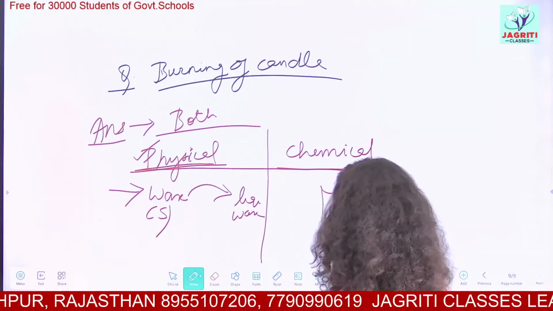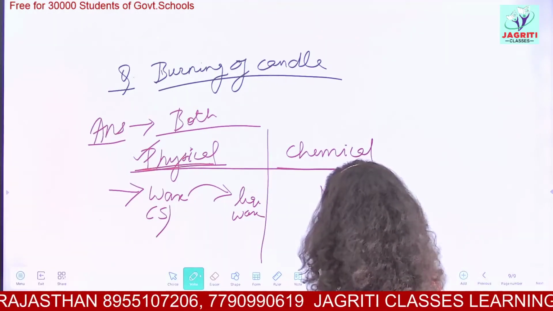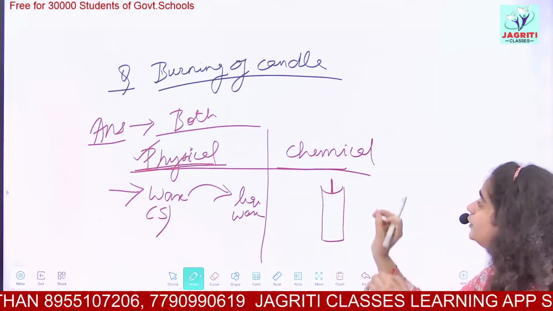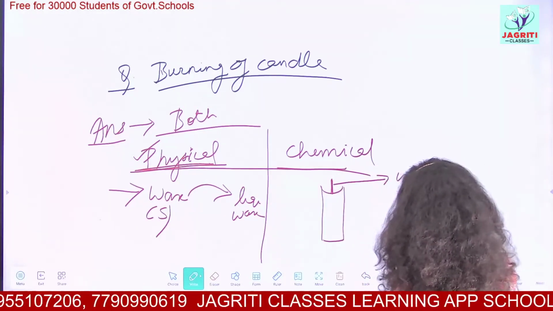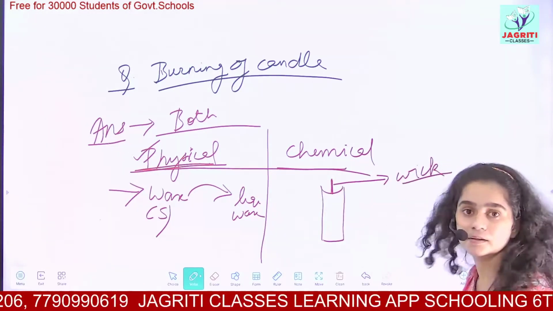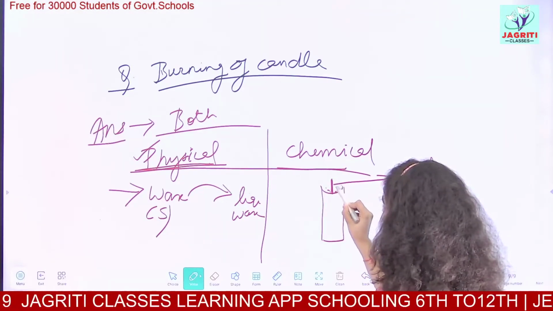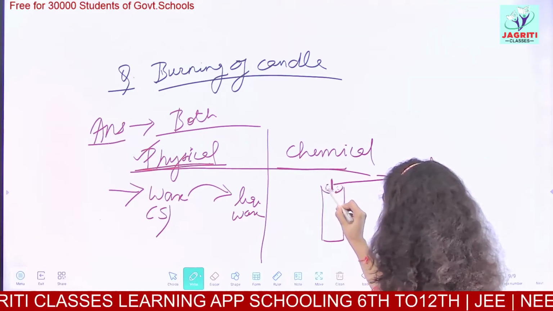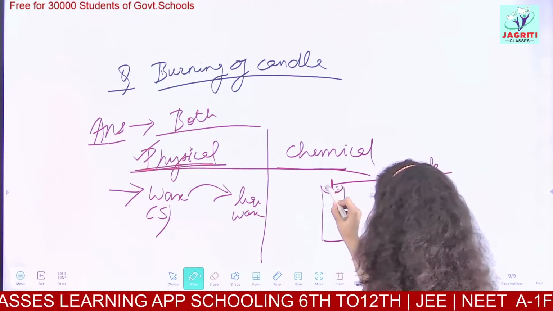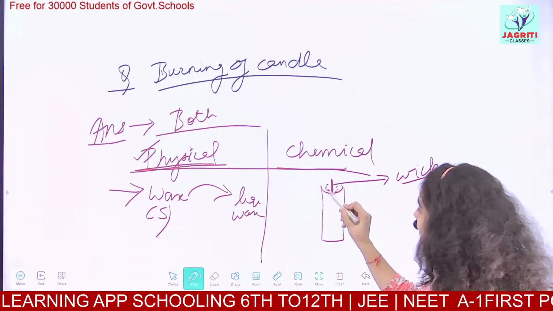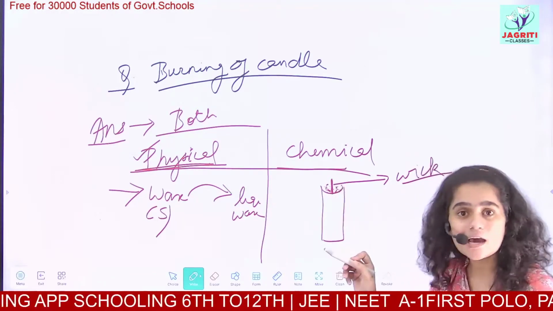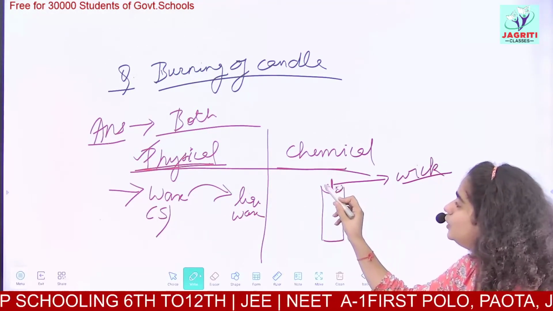Let's suppose this is your candle and this is the thread of the candle from where you burn the candle. This thread is called the wick of the candle. When you burn the candle, here the liquid wax of the candle accumulates. You all have seen a burning candle, I hope. When you burn the candle, near the wick the wax melts due to high temperature and converts into liquid state.